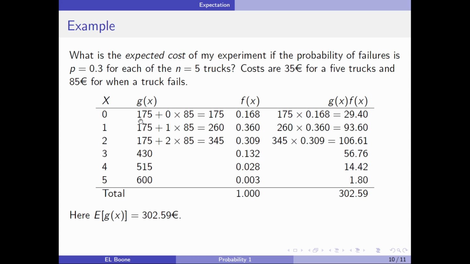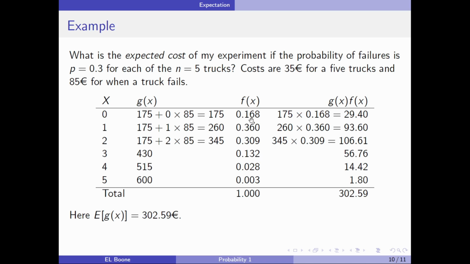Okay, so here I'm just going to plug in 0 for x. So I've got 175 plus 0 times 85 equals 175. Okay, there were no failures, so it only cost me the 175 euros. Here, if I had one failure, I have to account for that 85 euros. So now it becomes 260. If I had two failures, now I have to account for two rebuilds, which is 345 euros. And here are the others calculated out.